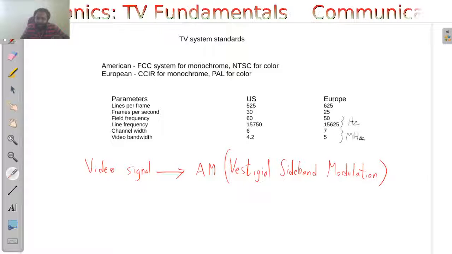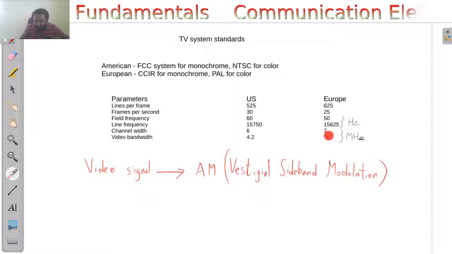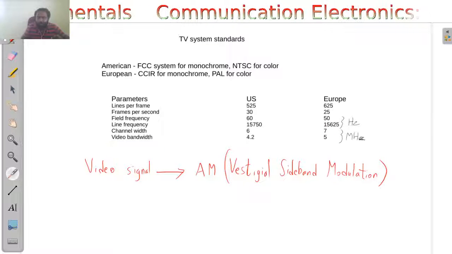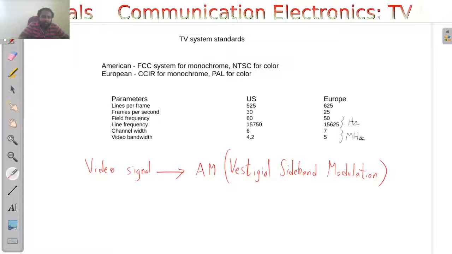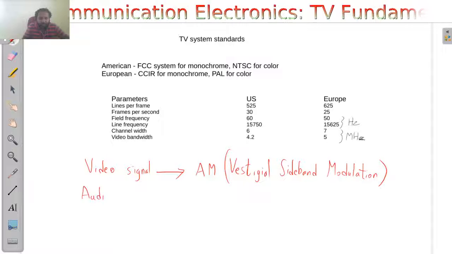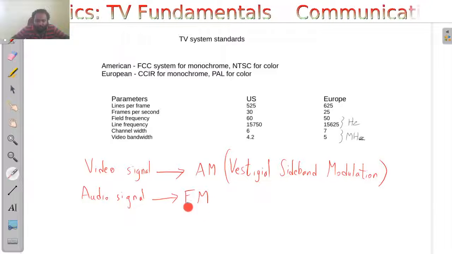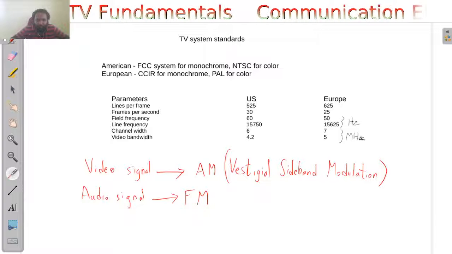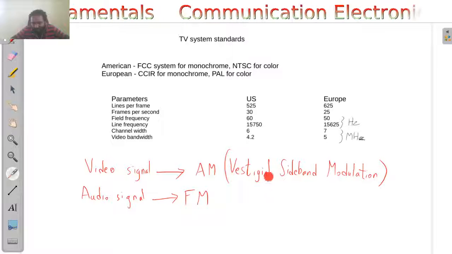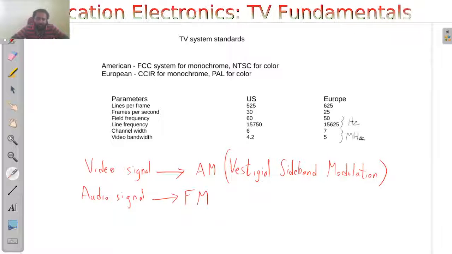So this bandwidth consists of both audio information and video information. For just the video information, you require only 5 megahertz. So that is why it is called video bandwidth. And in the case of audio signals, we will be using another modulation technique called frequency modulation. So frequency modulation will be used for audio signals, and amplitude modulation, specifically vestigial sideband modulation, will be used for transmitting video signals.